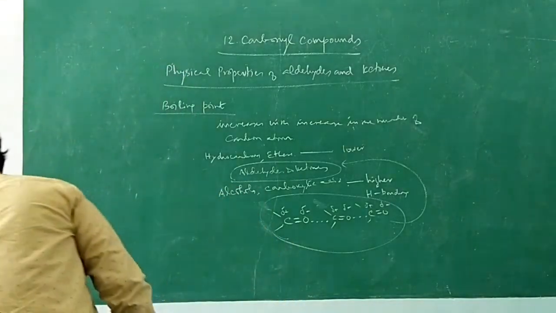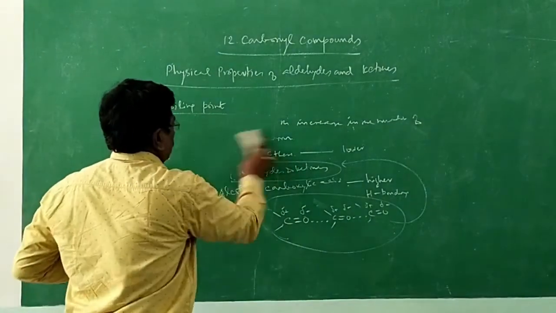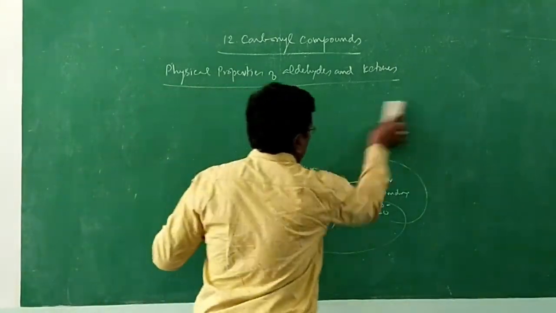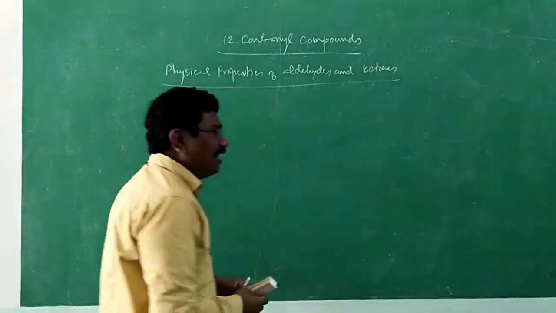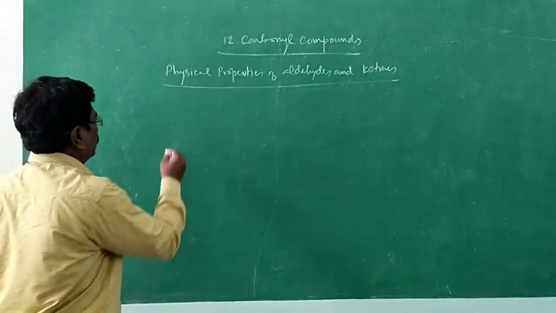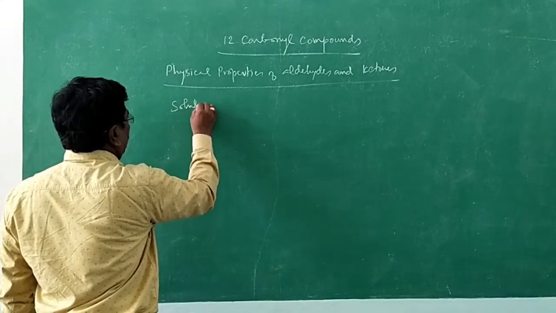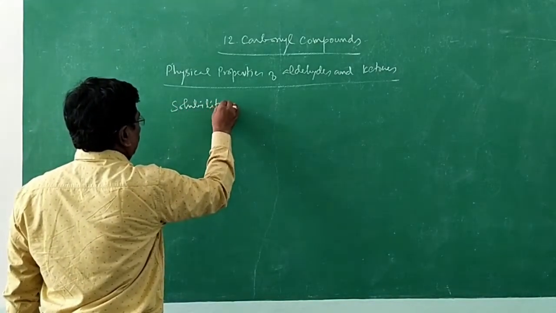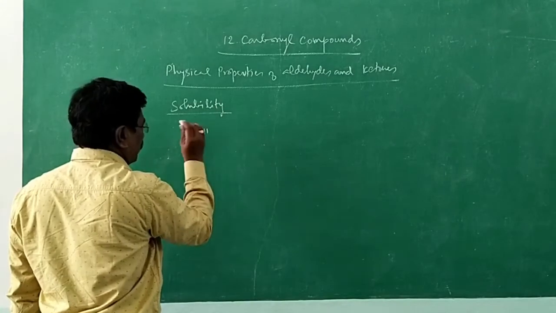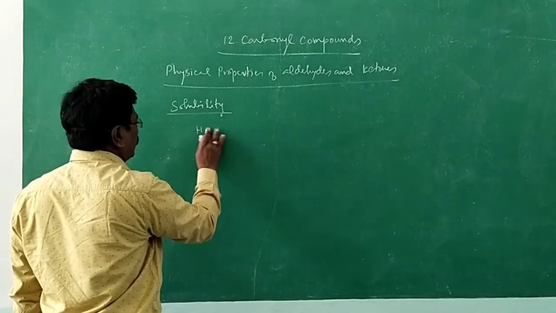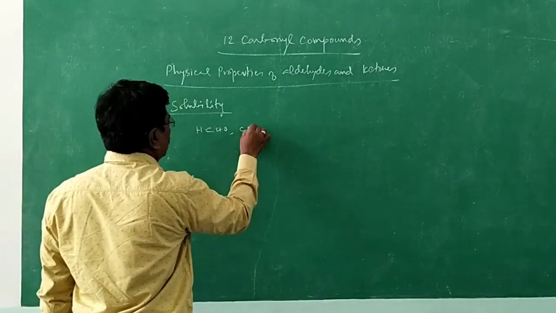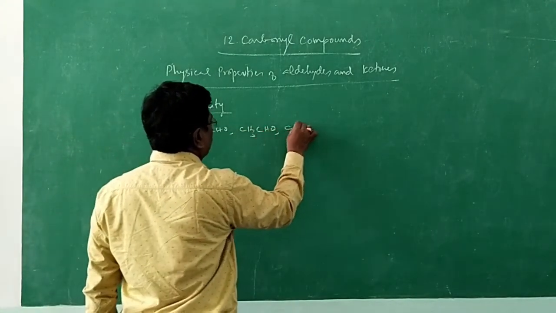Next point, solubility. So, third point, solubility. Lower aldehydes are soluble in water. Lower alcohols are soluble in water. Lower carbonyl compounds, aldehydes and ketones: HCHO, CH3CHO, CH3COCH3.